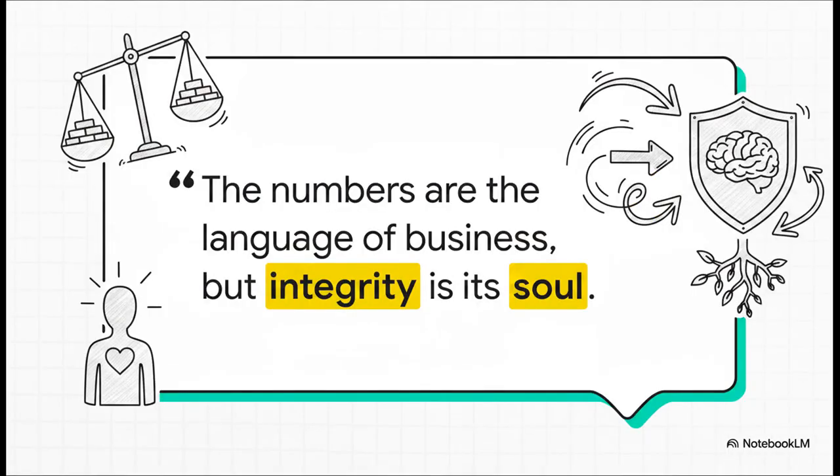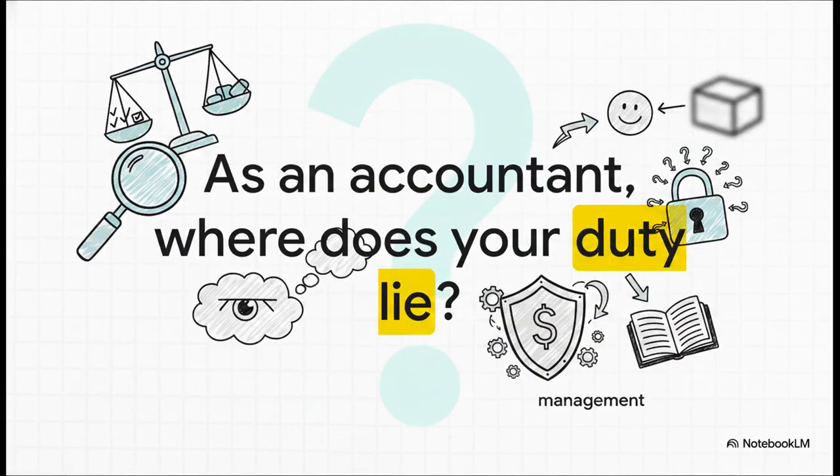And this really brings us to the core takeaway for any of you who aspire to be true accounting professionals. The rules of IAS 37 are a framework, but they are not a substitute for professional judgment and for ethics. So, as an accountant, when management comes to you with an estimate for a provision, your job isn't just to tick boxes on a checklist. Your professional duty is to apply skepticism. You have to ask the hard questions. Does this number truly provide a fair representation of where the company is? Or does it just tell the story that management wants to tell?